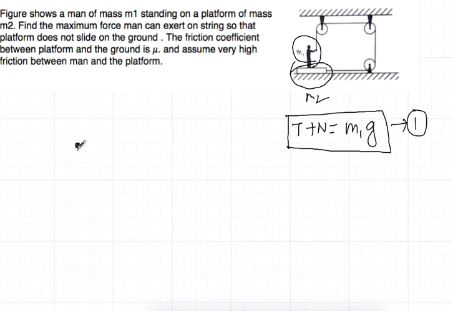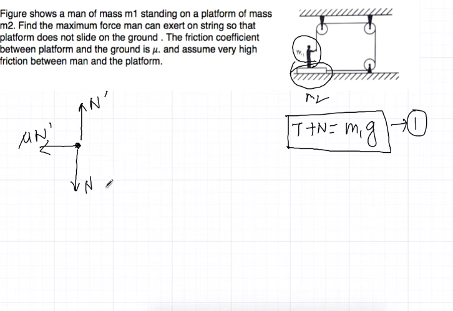Obviously the man will give a force N, because in the previous free body diagram the platform is giving N to the man. So by Newton's third law he will give N. There is a force N dash by the ground, and there is a frictional force mu N dash.